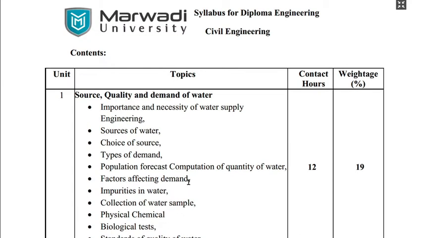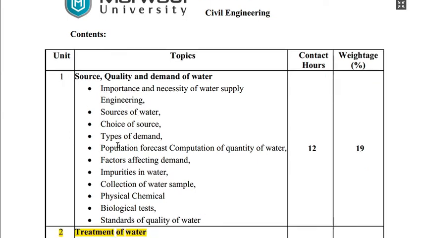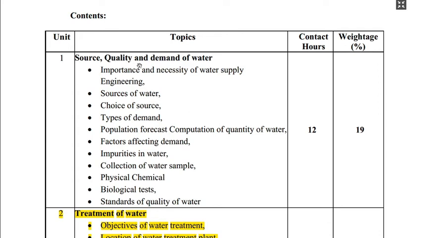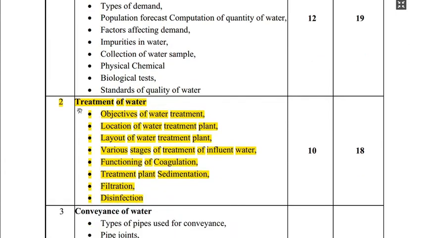Now let us check the content. As I mentioned earlier, the portion not highlighted in yellow will be taken by Pratik sir: sources of water, quality and demand of water. Pratik sir will discuss this in more detail. My portion is the second unit, treatment of water. In this module we will see the objective of water treatment, location of the water treatment plant, various stages or layout of the water treatment plant, and finally the filtration and disinfection required for the treatment of water.